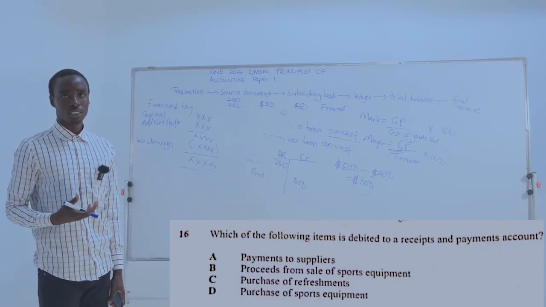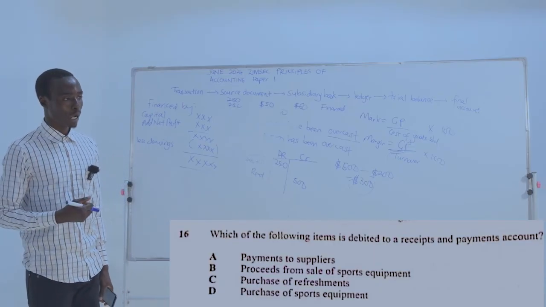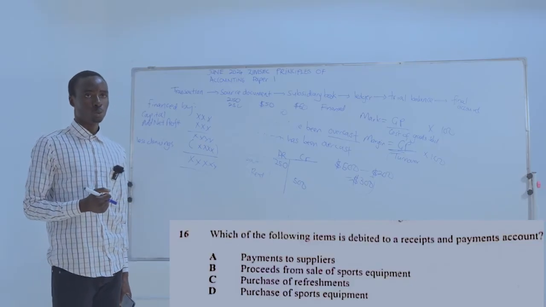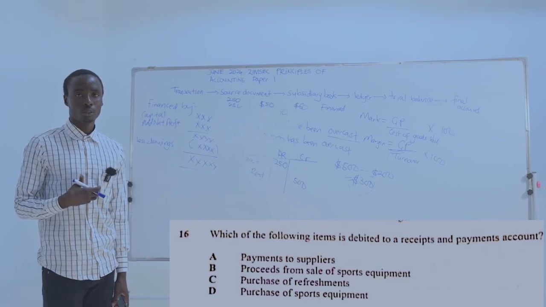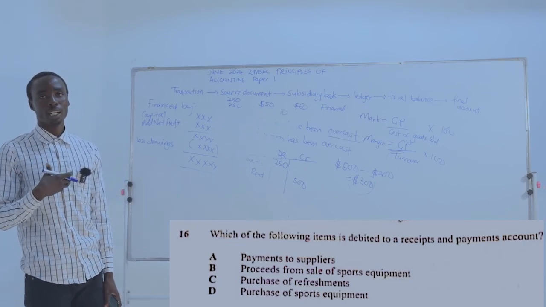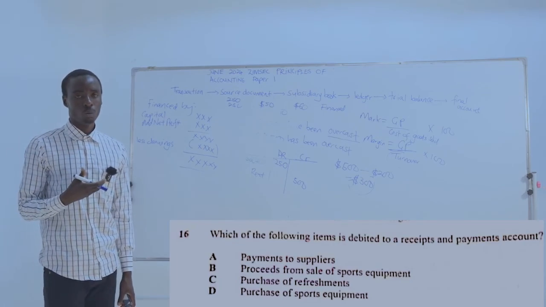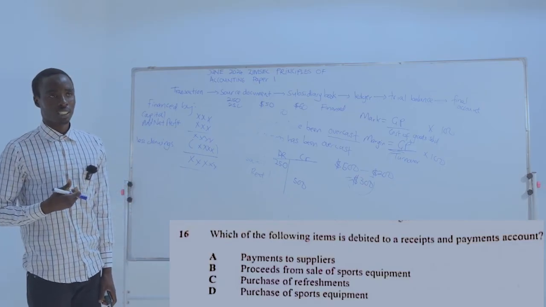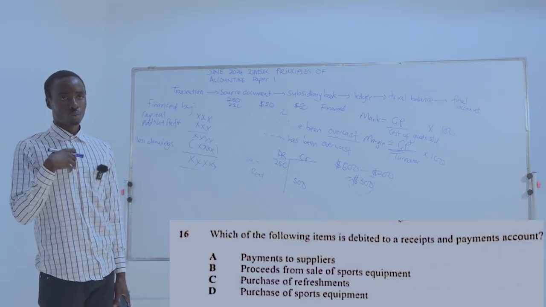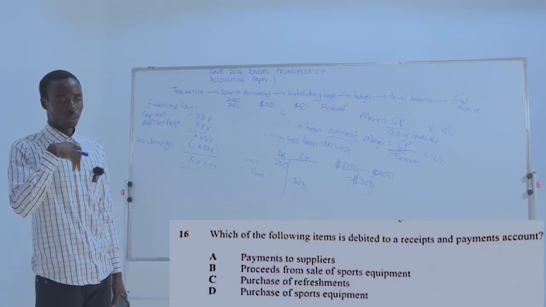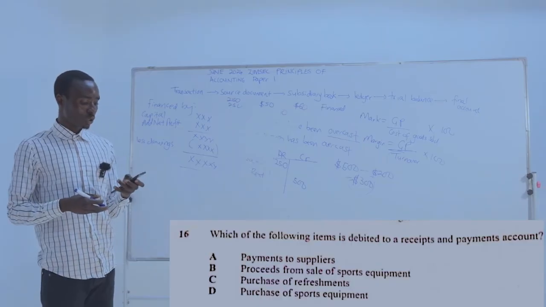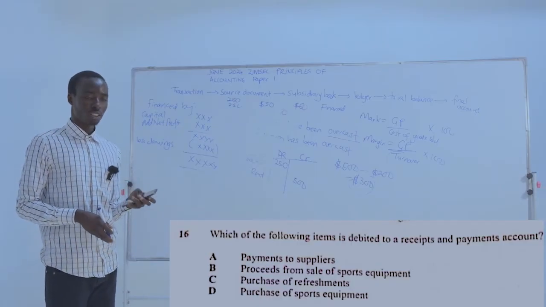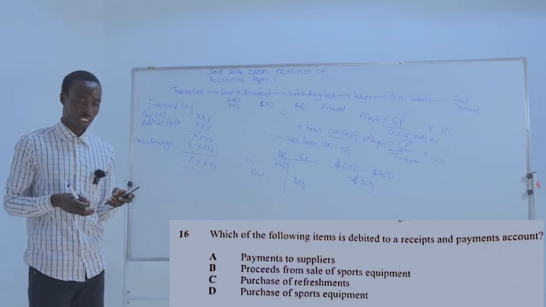Parastatals, right? Nanazupo ndo anonzi non-profit making organizations. Ndo ma-organizations anoperator to help the community, right? Kwete not for profit making purposes, but to help the community. So receipt and payment account inogadzirwa nema-non-profit making organizations.